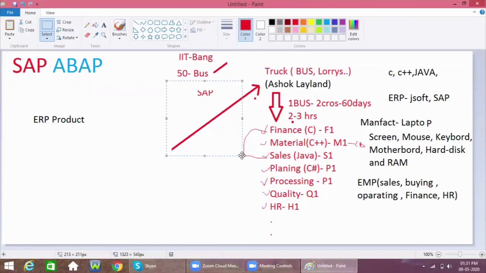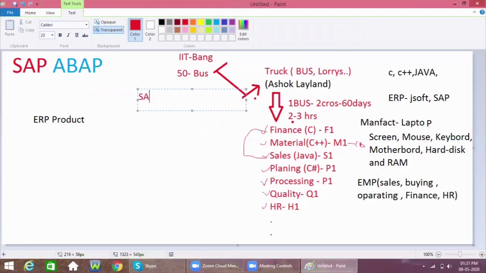See here, I am drawing these details. SAP supports around 64 departments worldwide. I will explain a few of them.